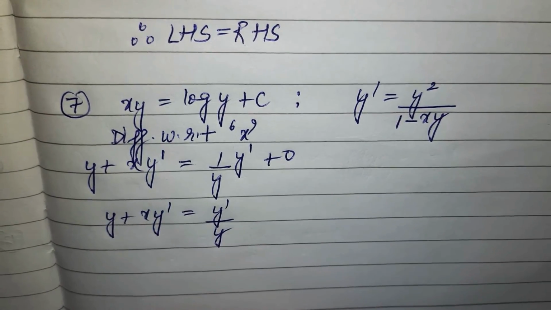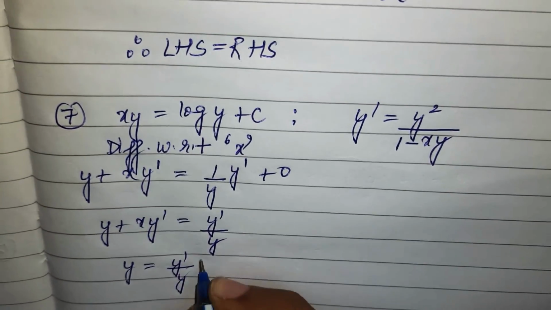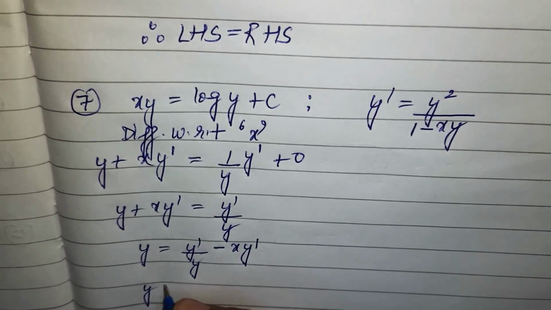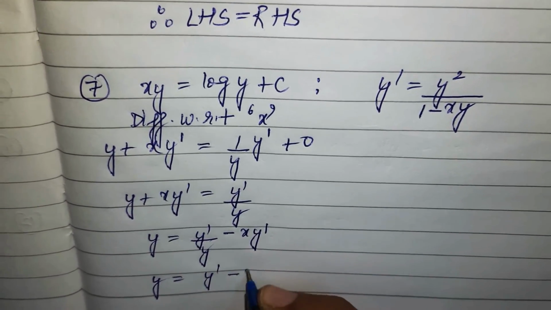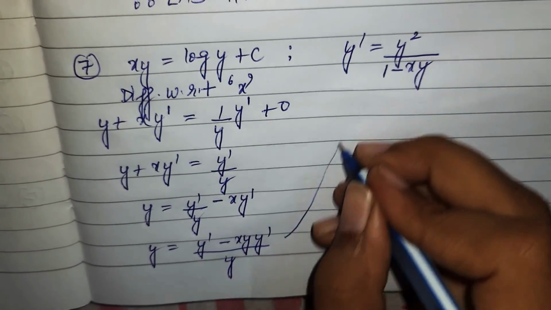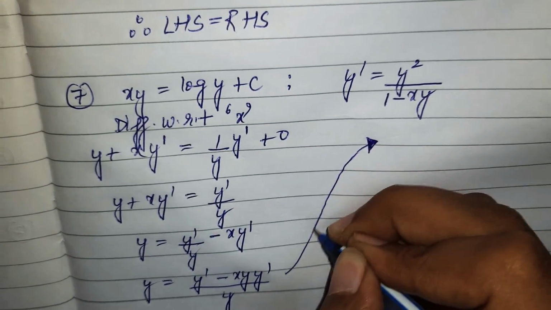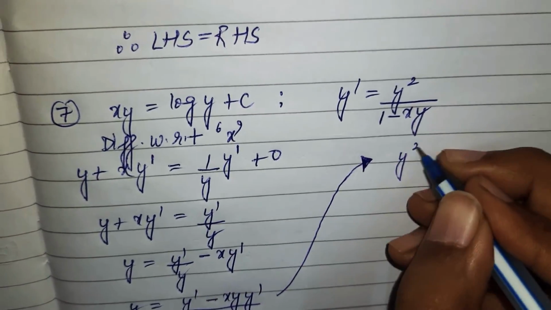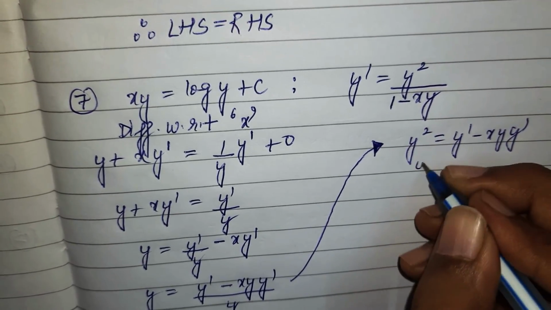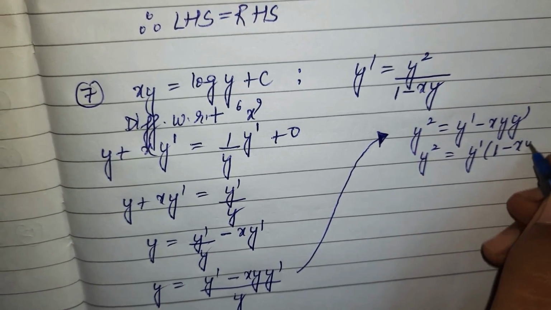Now what you need to do is bring y dash upon y minus xy dash together. This is y; if I take the LCM, I will get it like this. Basically, I get y square equals y dash minus xy dash, so y dash is common, and I get 1 minus xy.